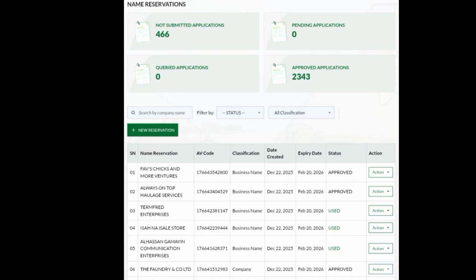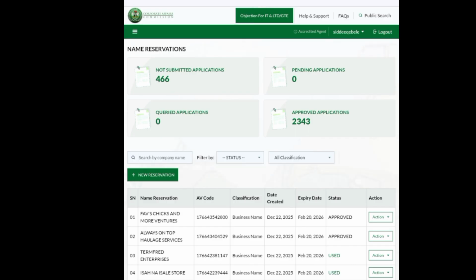One thing or the other happened that made them leave that particular name on that spot. So that is where you see not submitted applications. There are applications that people try to start but did not finish, simply because they did not need it. They don't want to make use of it. So that is what you see in not submitted applications. I hope you understand all of this now.